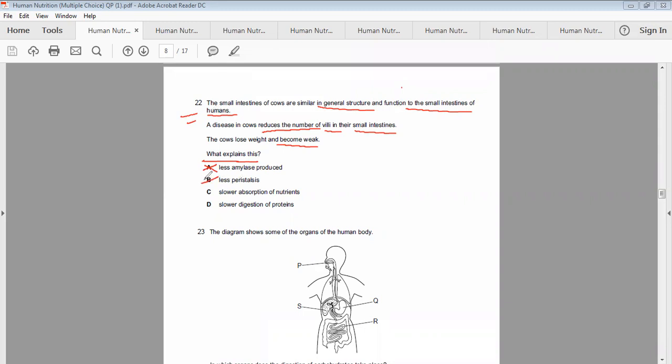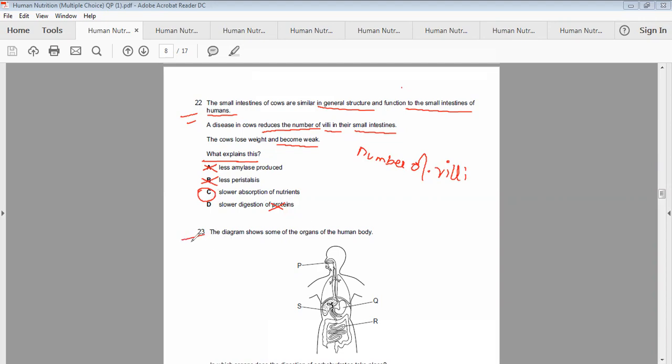Less peristalsis, though it's related to the longitudinal muscle and circular muscles, this disease is not related to muscular movement. Slow absorption of nutrients. Yes, this one is the correct answer, because this disease reduces the number of villi, which help in absorption of the digested food. Slower digestion of protein, no, it's not the right option. So the right option is C.